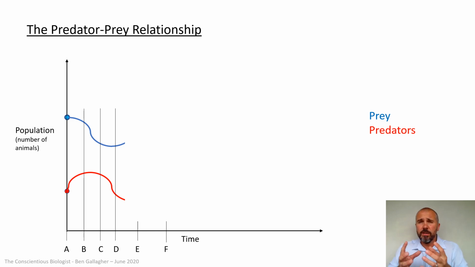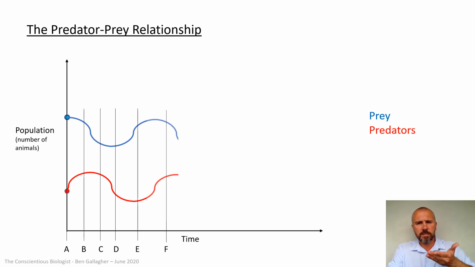It's safer for those animals to be there. So they can breed, they can reproduce, they can increase in numbers. So the prey numbers will start to go up. But as prey numbers start to go up, suddenly there's more food for the predators to eat. So the predator numbers can start to recover.